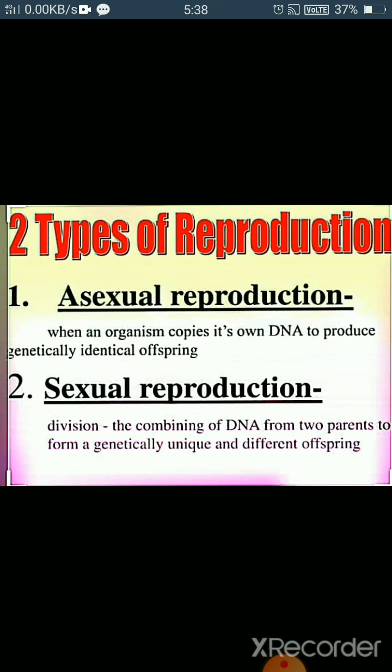like hydra, sponges, etc. On the other hand, sexual reproduction is the type of reproduction in which two individuals of different sexes, male and female, are required. Each of the two individuals must be able to produce gametes, sperms and ovum. Thus, sexual reproduction involves the formation and fusion of gametes. It generally occurs in dog, donkey, monkey, and human beings.